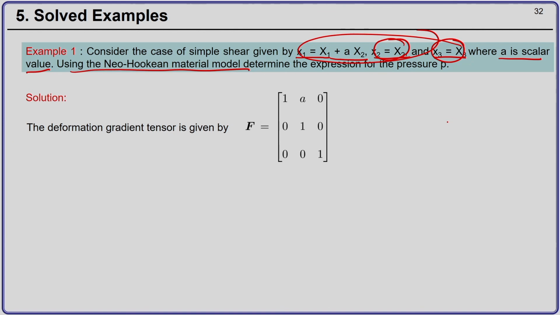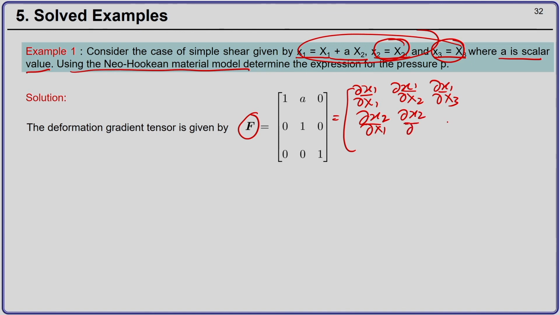The first thing you have to compute is the deformation gradient tensor F. The deformation gradient tensor is nothing but del x1 by del capital X1, del x1 by del capital X2, del x1 by del capital X3, del x2 by del X1, del x2 by del X2, del x2 by del X3, and del x3 by del X1, del x3 by del X2, and del x3 by del X3.